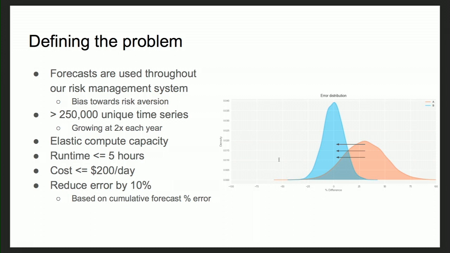The initial goal we had was to keep the runtime of the complete pipeline under 5 hours, at the same time optimizing for cost and keeping it under $200 per day. And the aim of doing all this is to reduce the forecast error by 10% compared to the current pipeline.